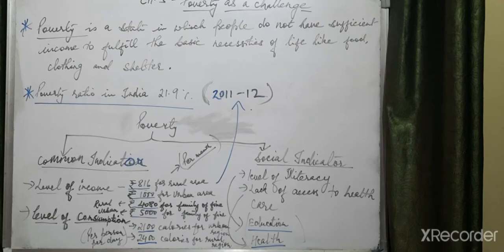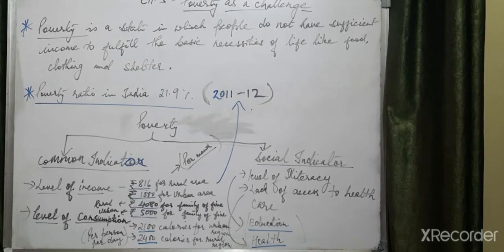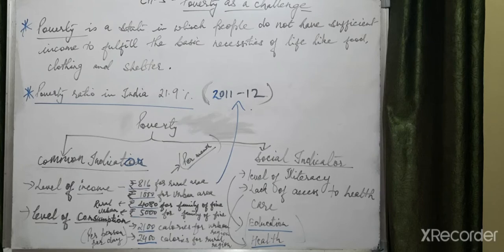And what is the poverty line? It is an estimated minimum level of income needed to fulfill basic needs of life. Again, I am repeating the definition of poverty line. You can also write income and consumption in the definition. One more correction: it is an estimated minimum level of income and consumption needed to fulfill basic needs of life.